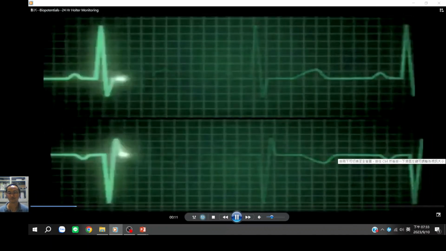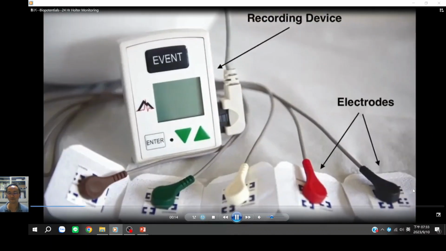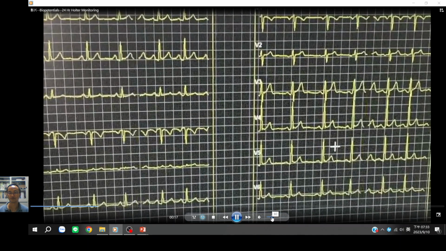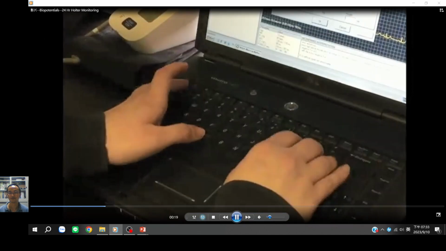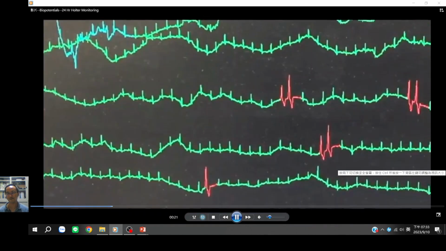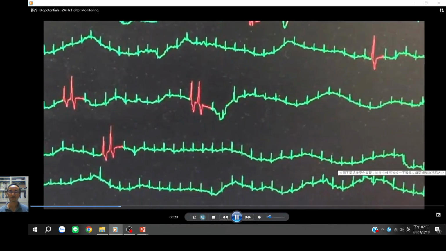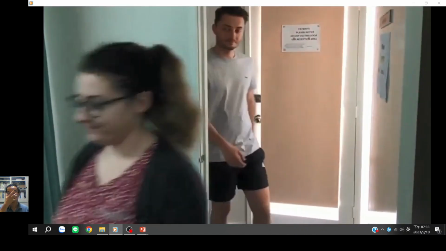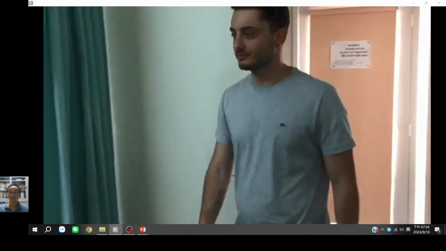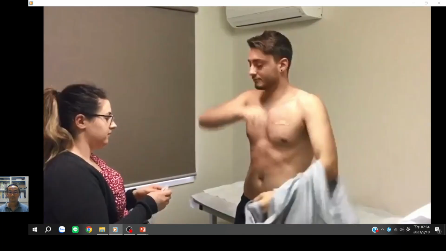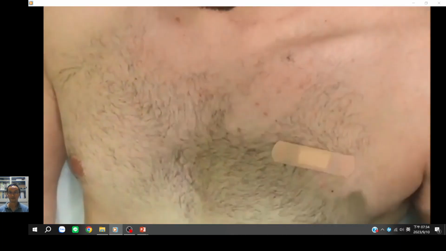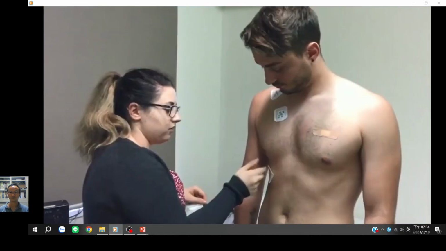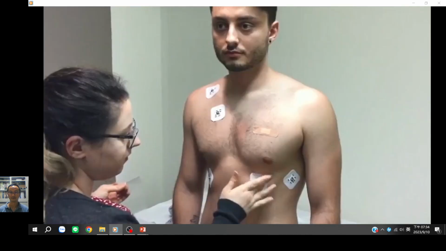A Holter monitor is a small digital device that keeps track of your heart rate and rhythm for 24 hours. During that time, the device records all of your ECG, which is a record of the heart's electrical activity. When you come to Heart West for a Holter, a technician will take you to the Holter room. He or she will then place electrodes on your chest. Some hair may need to be shaved to make sure the electrodes stick properly. The electrodes are then connected to a recording device with several wires.